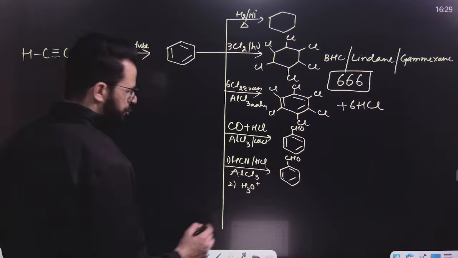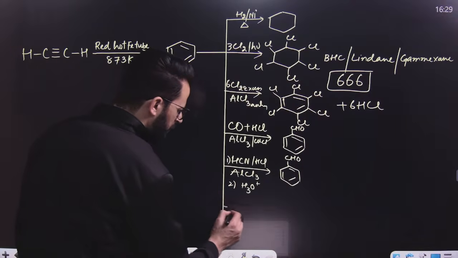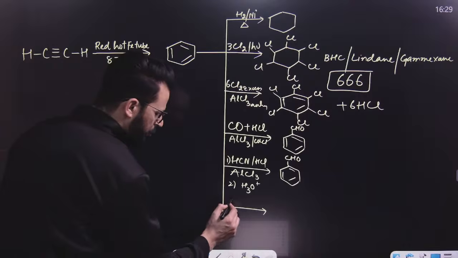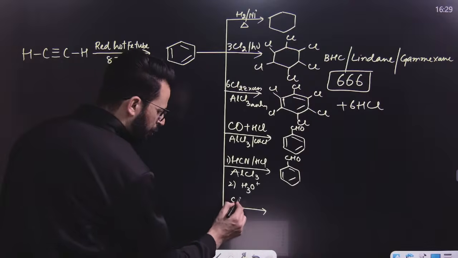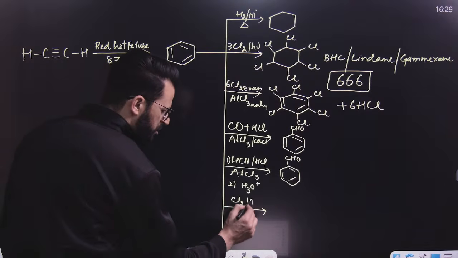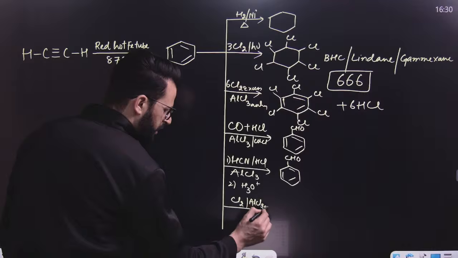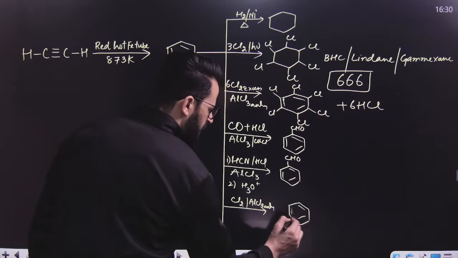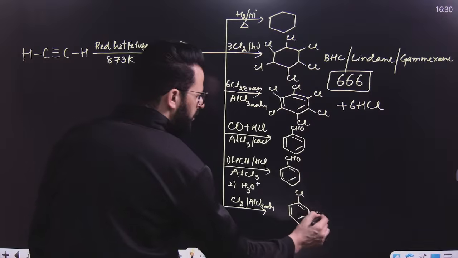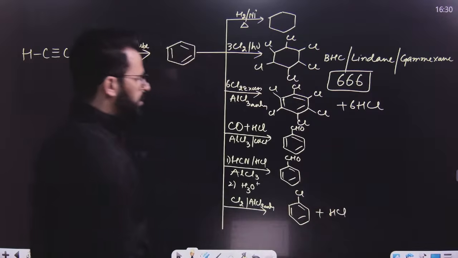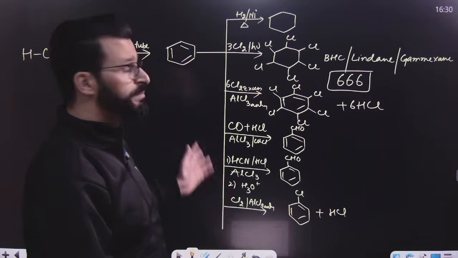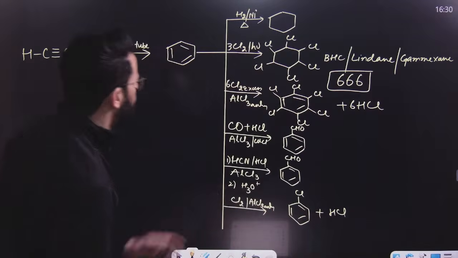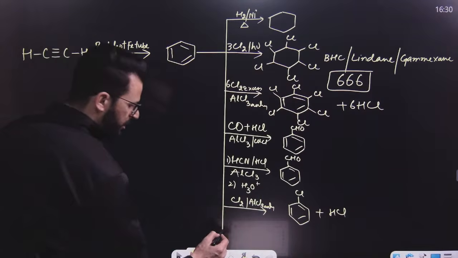After this, my dear students, have a look over here. If you treat this with chlorine or bromine, say chlorine in presence of AlCl3, but chlorine is not taken in excess, then only one hydrogen will be replaced. It is a simple electrophilic substitution reaction known as halogenation, here chlorination, because chlorine has been introduced.